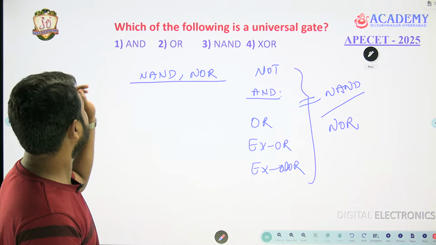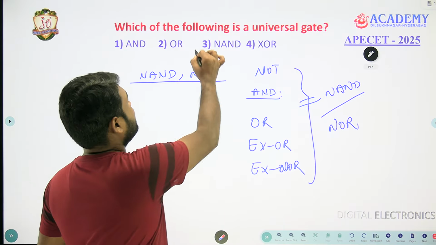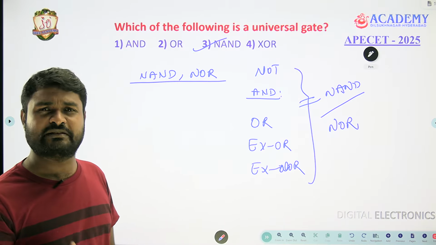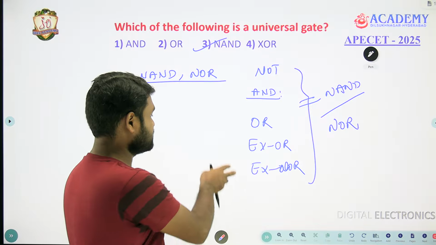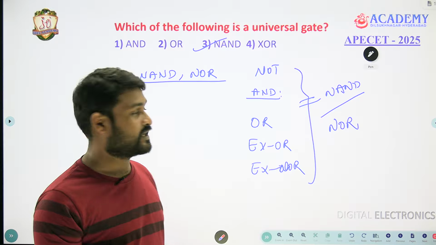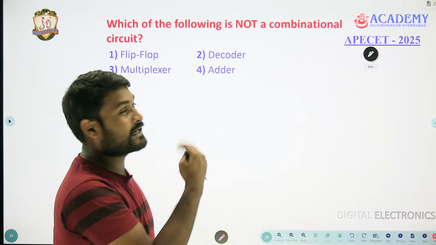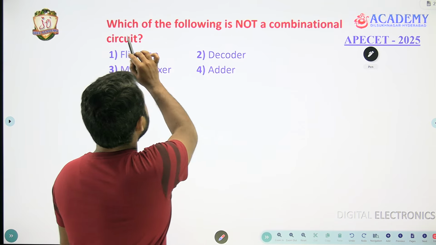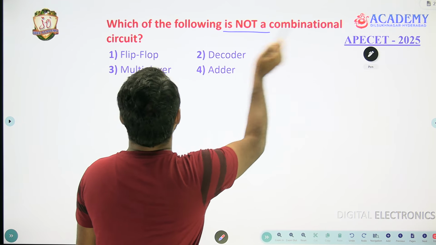Now in the set, we gave only one NAND gate as the option. Very simple question, no? Very simple questions are asked for computer science students in the AP paper. If you see the second question, he asked which of the following is not a combinational circuit.